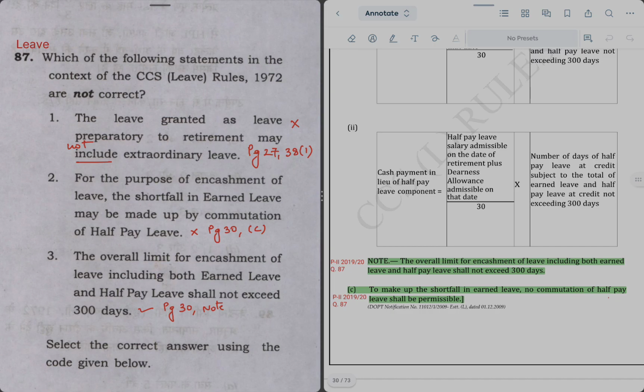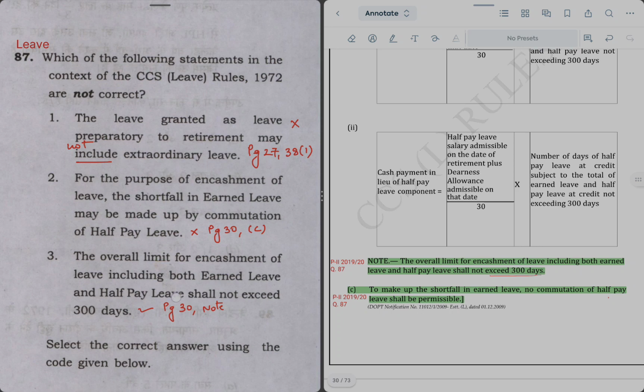Hence, this statement is also incorrect. Next statement says the overall limit for encashment of leave, including both EL and HPL, shall not exceed 300 days. So for this, we'll refer to page 30 again. Just above this para C, it is written here that overall limit for encashment of leave, including both earned leave and half pay leave, shall not exceed 300 days. Hence, this statement is true.